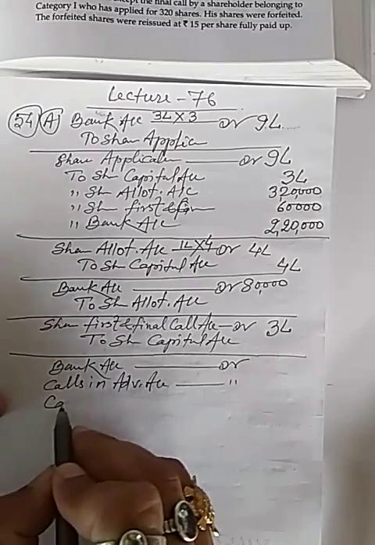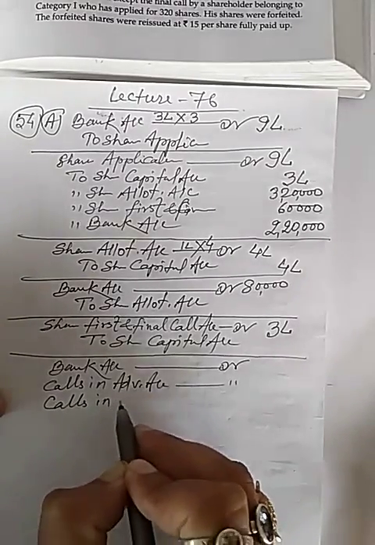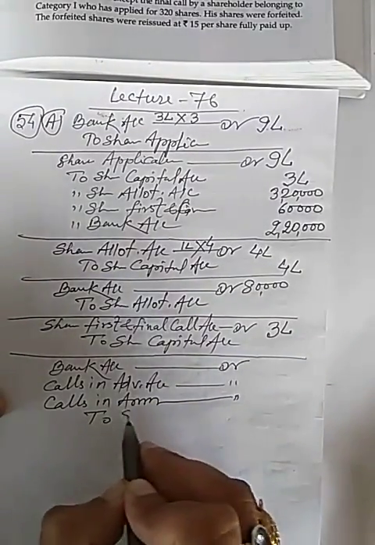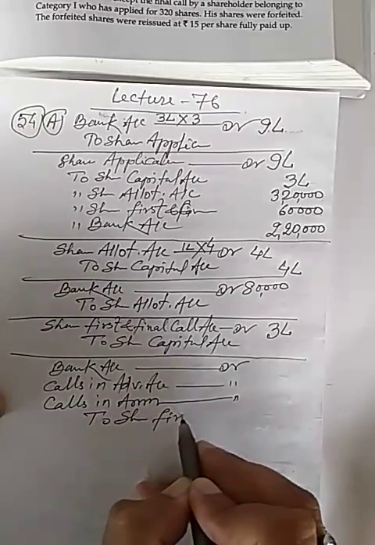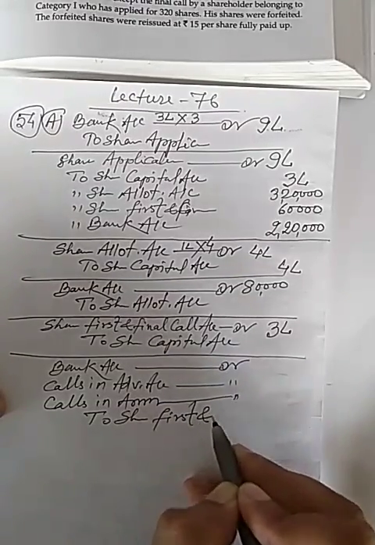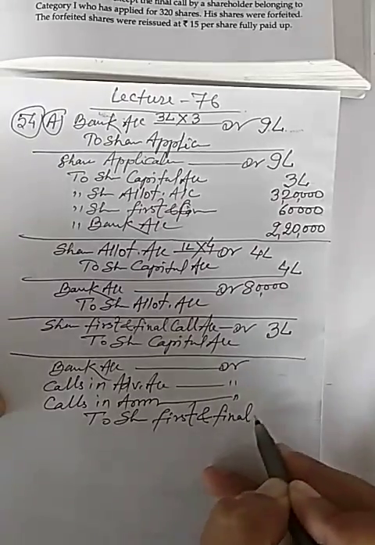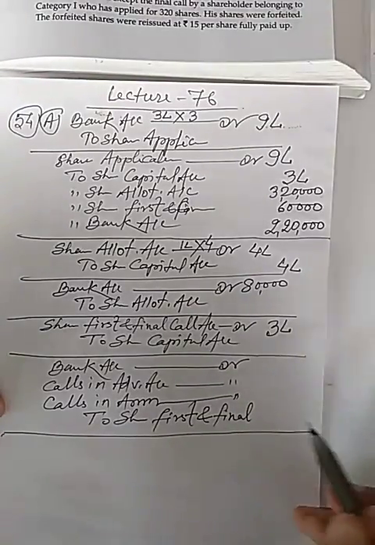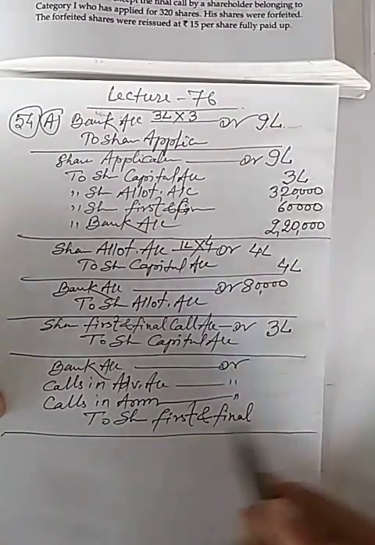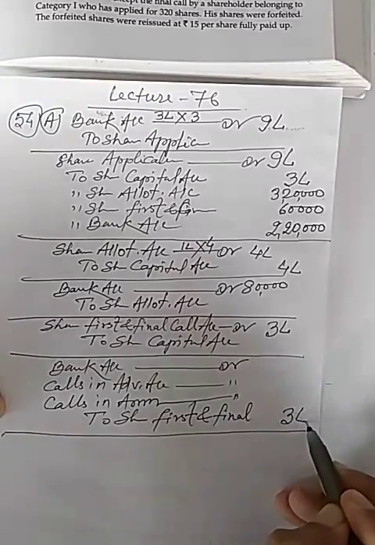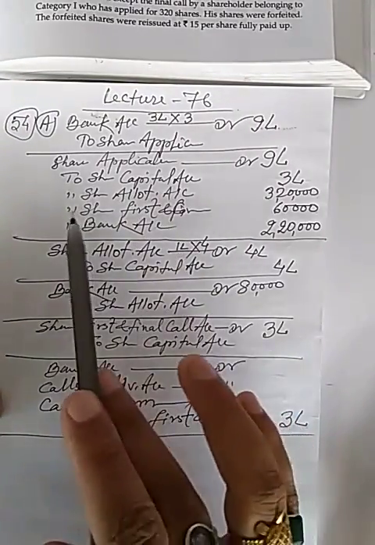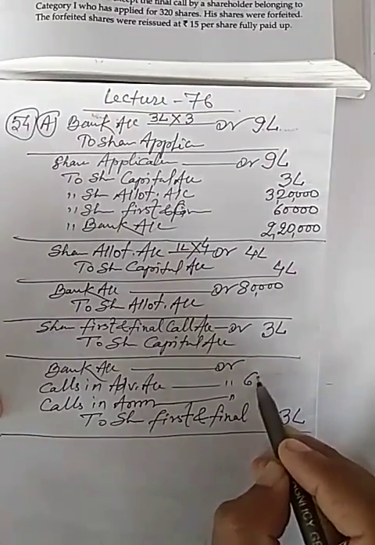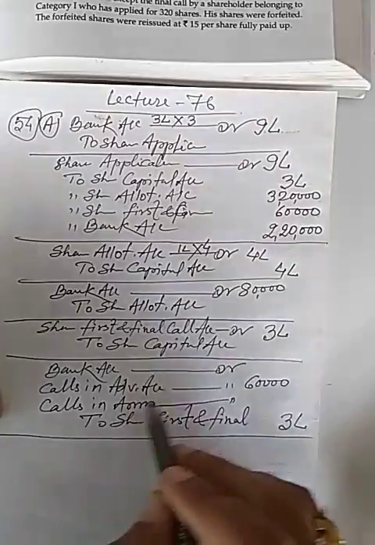And we have to write also calls in arrears account DR to share first and final call account. Now amount due is 3 lakh and I have received with application 60,000. So it will be in calls in advance account, and